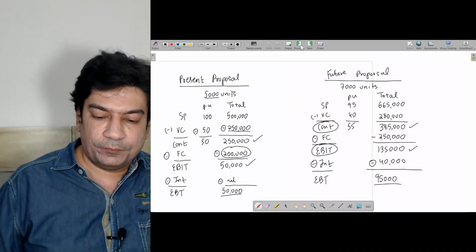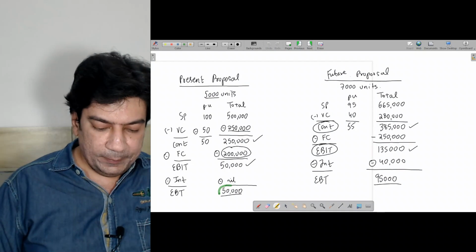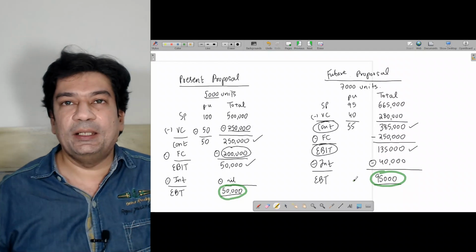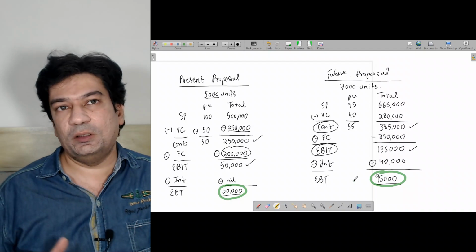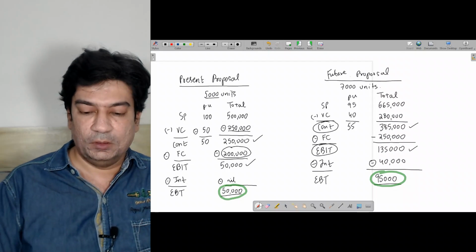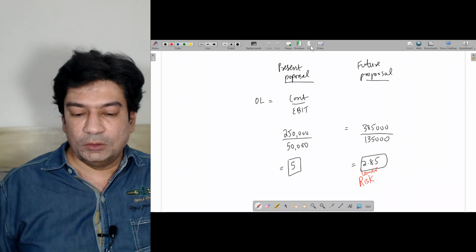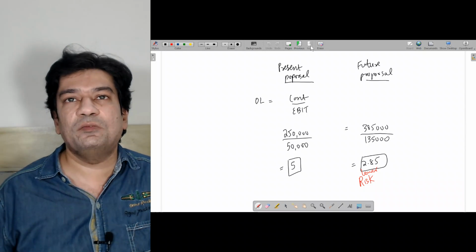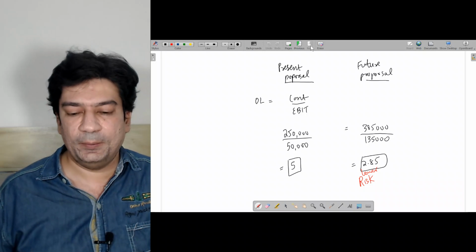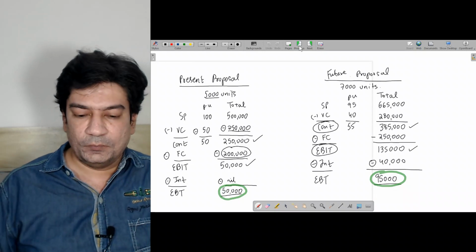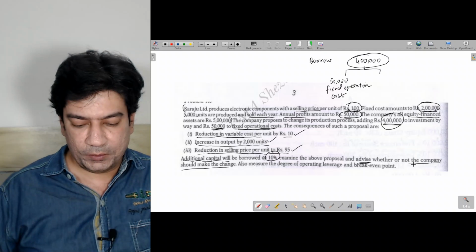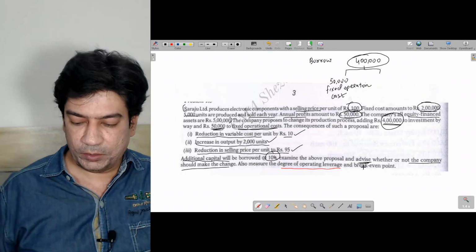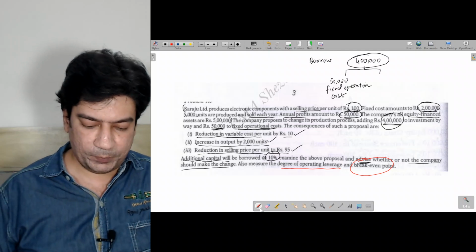And you can see that the EBT has risen from 50,000 to 95,000. So our earning before tax has also risen. So from the point of view of operating leverage, which is the risk factor, I can say that the future proposal should be accepted. Now that portion we have done. We have found the degree of operating leverage. Now we have to find the break-even point.